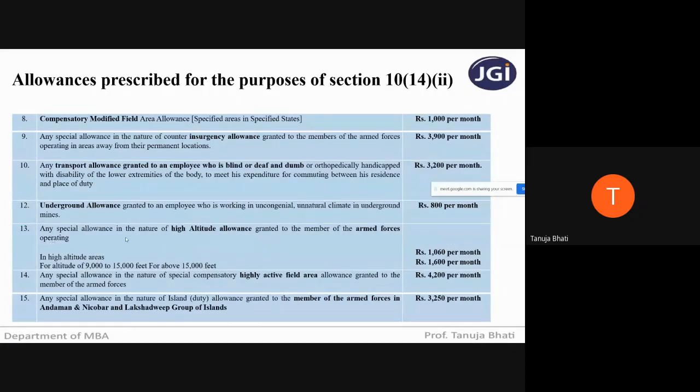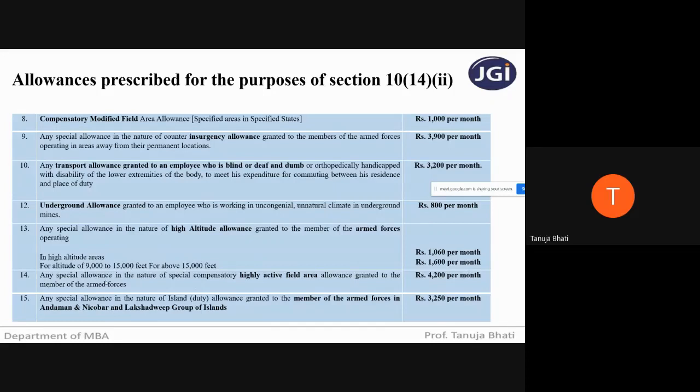Next, any special allowance in the nature of high altitude allowance granted to members of armed forces who are operating in high altitude areas. For an altitude of 9,000 to 15,000 feet, if the armed force is working there and getting high altitude allowance, the exemption will be rupees 1,060 per month. And for altitude above 15,000 feet, he will get an exemption of rupees 1,600 per month.